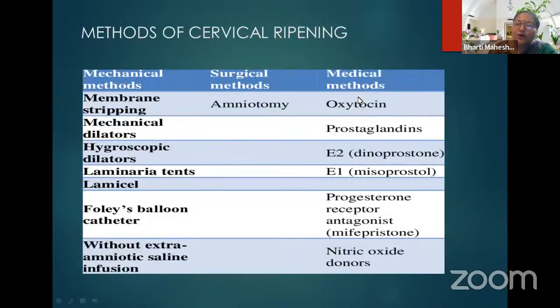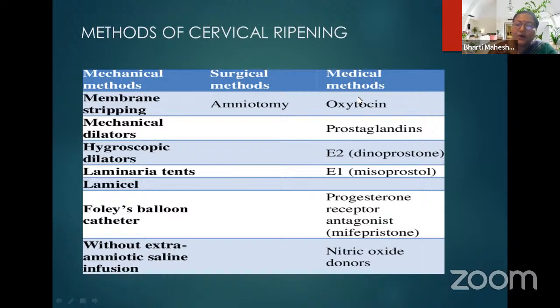So as you all know, before dilatation of the cervix, there is a need for cervical ripening. So what methods can we use? We all know there are certain mechanical methods. They are without side effects and are sometimes very useful, especially in the scarred uterus. Like membrane stripping, mechanical dilators, hygroscopic dilators, laminaria tent, Foley's balloon catheter, and extra-amniotic saline infusion. Some are not very common, but some we are using. And the surgical method, amniotomy or artificial rupture of membrane, can always be used.